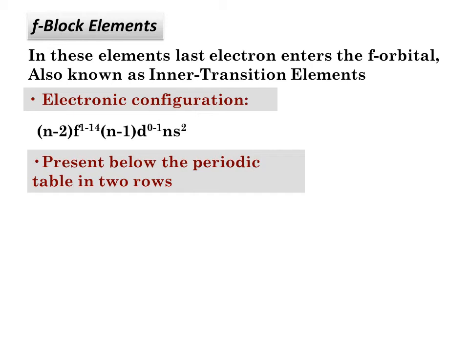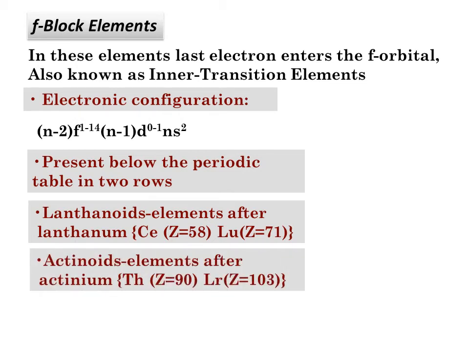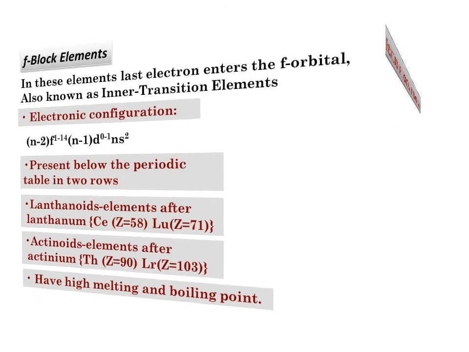They are present below the periodic table in two rows. Lanthanoids are the elements after lanthanum, that is cerium to lutetium, and actinoids are the elements after actinium, that is thorium to lawrencium. They have high melting points.